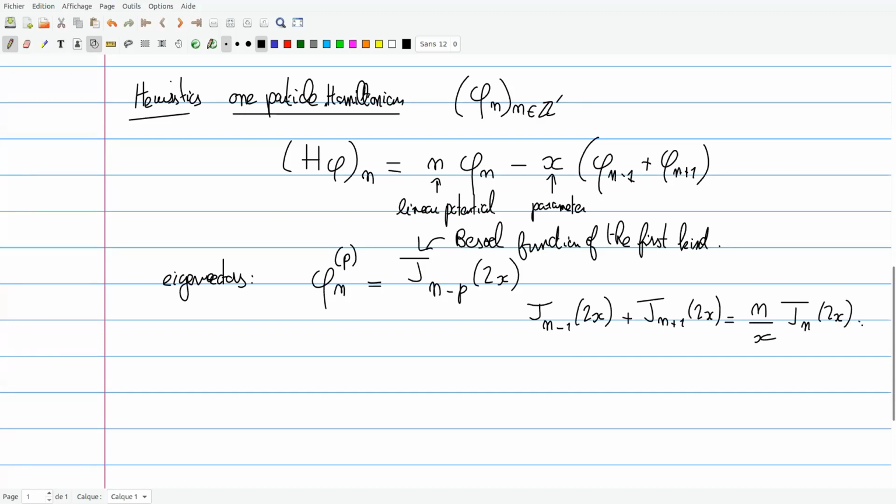You see that the dependency on n is in the index of the Bessel function. If you take the recurrence relation and plug it into the Hamiltonian, you will see that phi_n(p) is an eigenvector with eigenvalue p. It's a simple exercise.